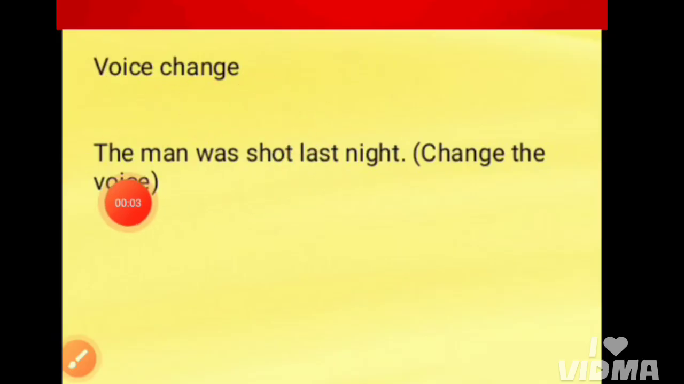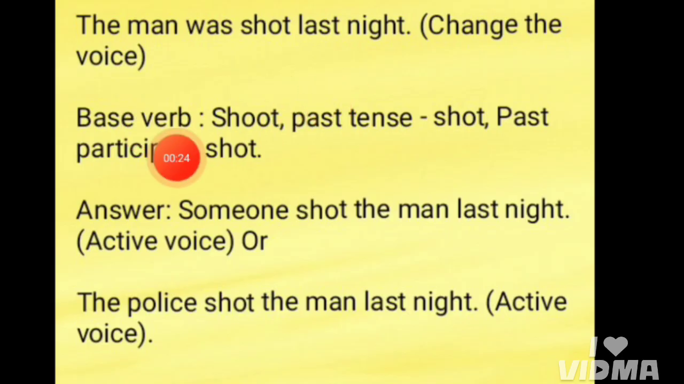Voice change. The man was shot last night. Actually, this sentence is in passive voice. This is the answer of this question. Here, actually, the base verb is shoot. The past tense of shoot is shot, and the past participle form is also shot.